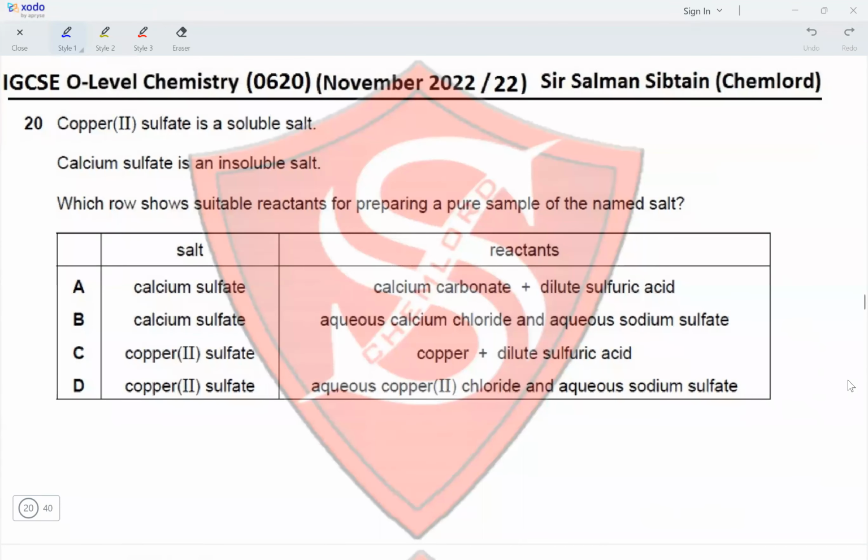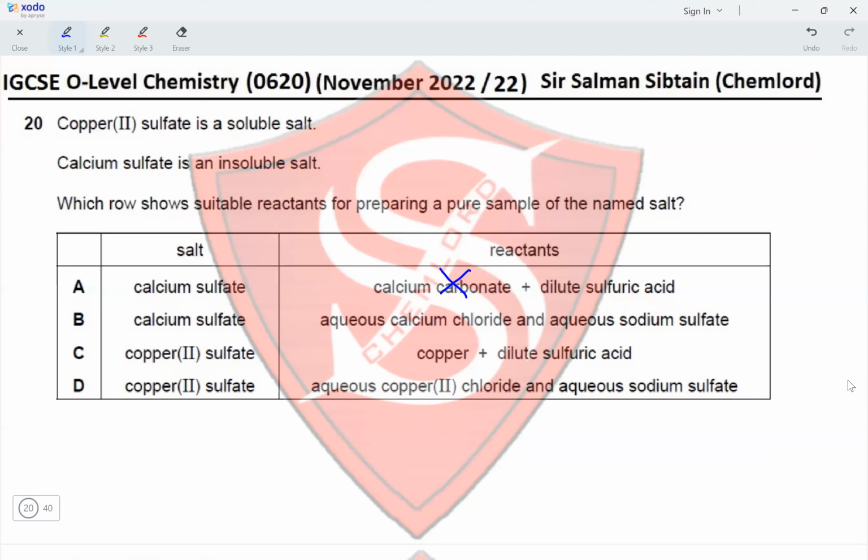Question 20. Copper(II) sulfate is a soluble salt. Calcium sulfate is an insoluble salt. Which row shows suitable reactants for preparing a pure sample of the named salt? For calcium sulfate, because it is an insoluble salt, the reactants are calcium carbonate and dilute sulfuric acid. This is not correct because in order to prepare an insoluble salt, we need to react a soluble salt with the sulfuric acid. So calcium carbonate would be incorrect.